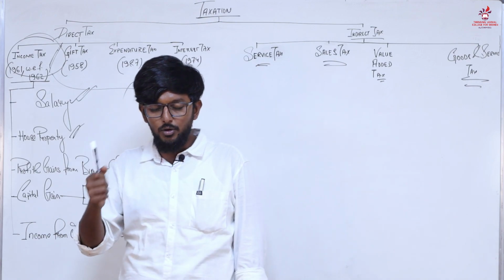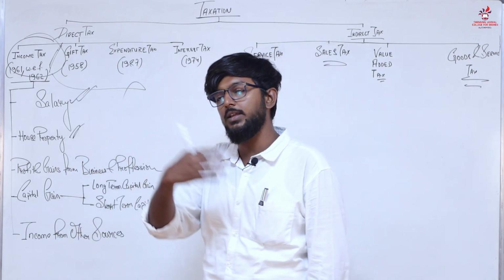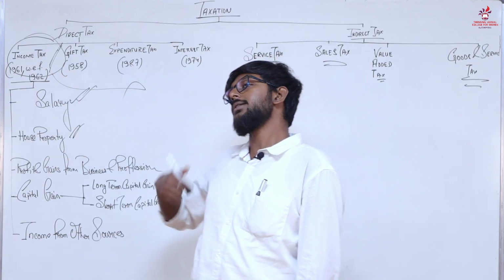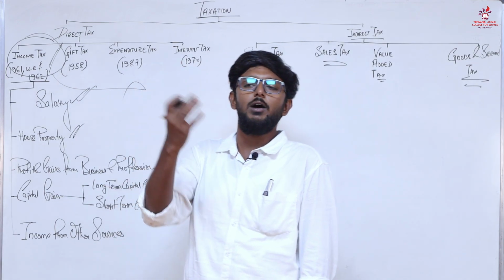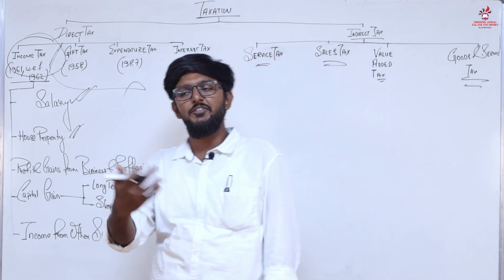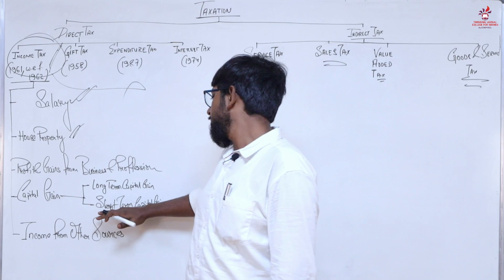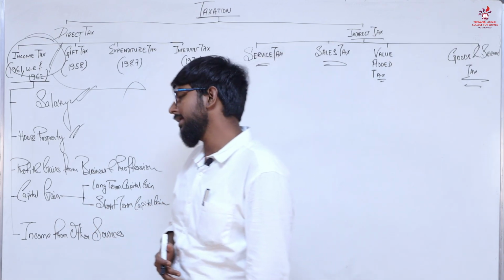But if you are the owner of that house for less than 3 years, and then you sell it off, say you are holding that house for 2 years or 1.5 years or 2 years 9 months, whatever, less than 3 years, we will be considering that as short-term capital gain.